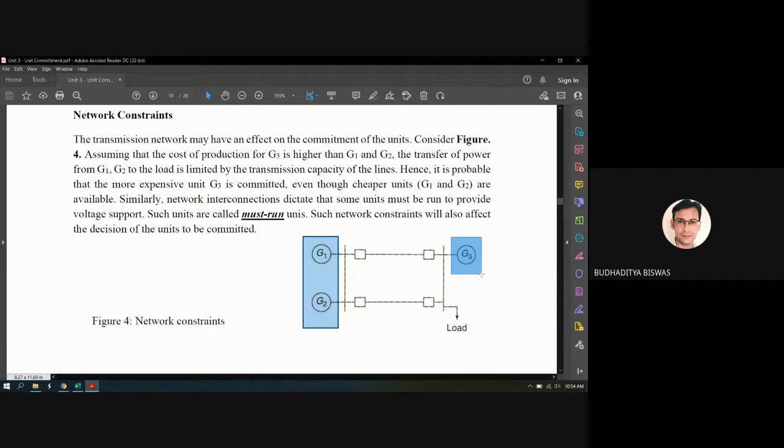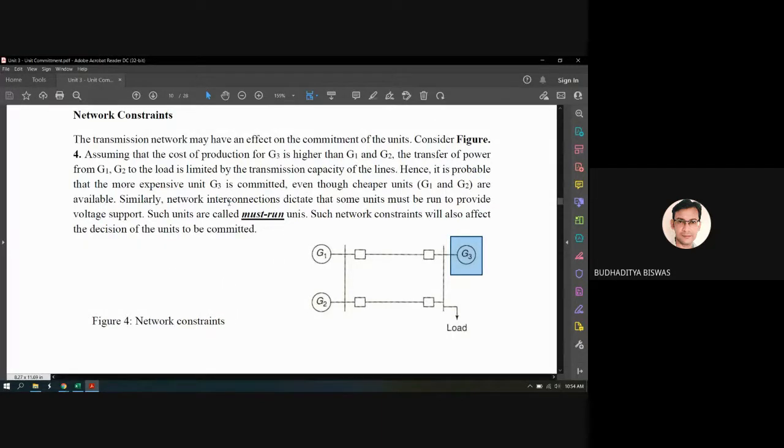That's why we need to commit G3 again, because G3, you see, is connected at the same bus. So it does not depend upon the transmission line. G3's power is not coming to the load through the transmission line, unlike G1 and G2. So this is called the network constraints.